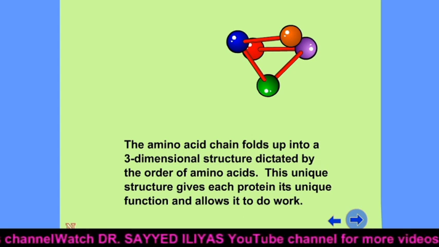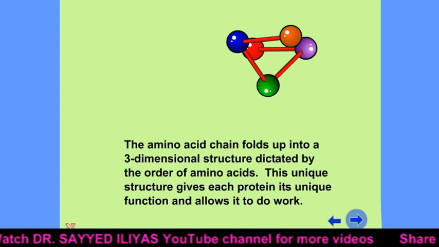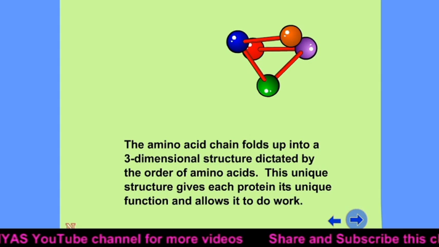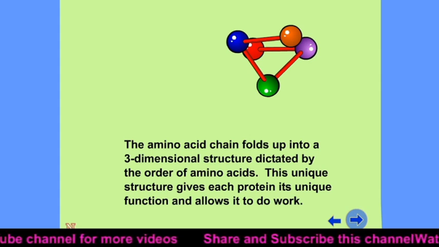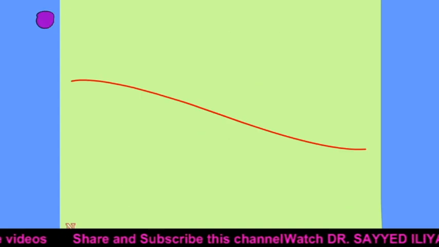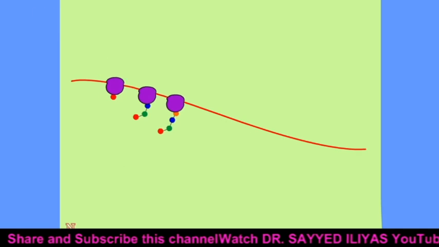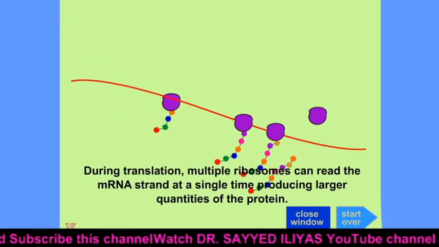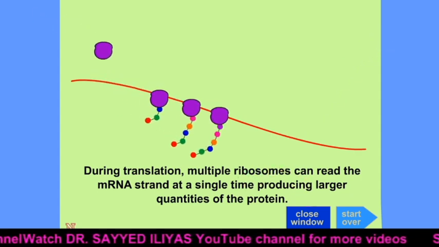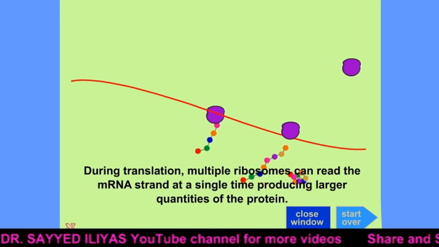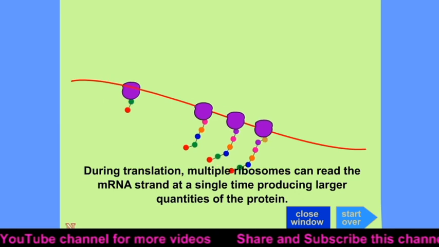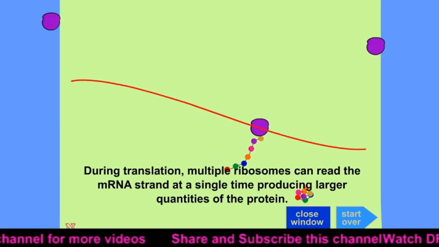The amino acid chain folds up into a three-dimensional structure dictated by the order of amino acids. This unique structure gives each protein its unique function and allows it to do the work. And this process continues. See here, ribosome, addition of amino acids, then those amino acids prepare a protein. Immediately after the stop codon, the ribosome will leave that place, and this process continues as and when required. Wherever the protein is required, this process takes place.